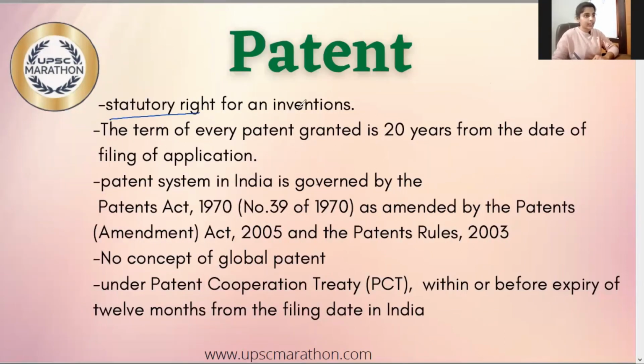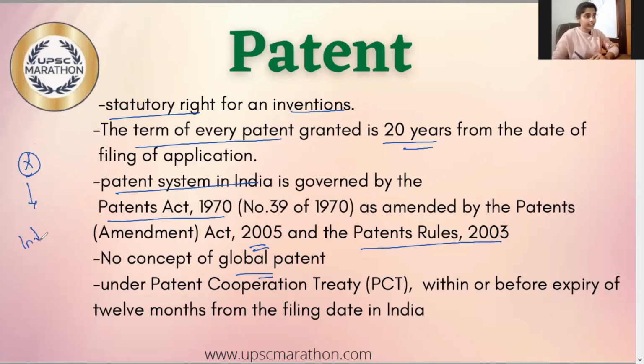Patent is a statutory right for an invention. The term of every patent is granted for 20 years, whereas for geographical indicator, it was 10 years. Patent system in India is governed by Patents Act 1970, which was amended in 2005, and also Patents Rules 2003. There is no concept called global patent. Now, what does this mean? Suppose there is a person called X who filed a patent for his product in India. Now, his patent for his product is not valid in USA.